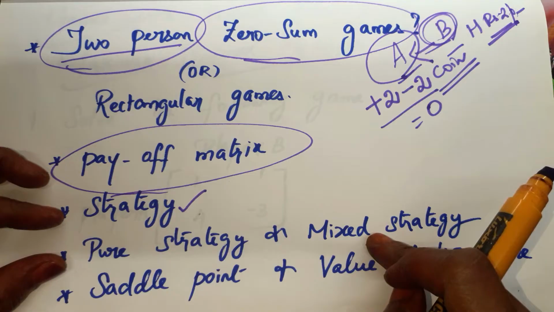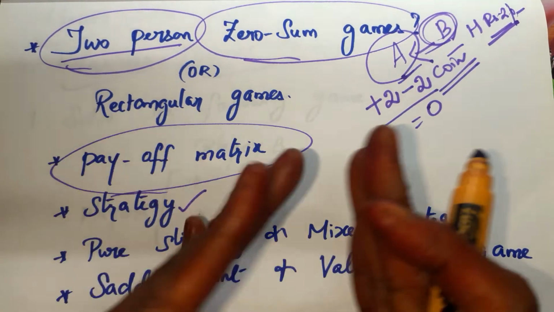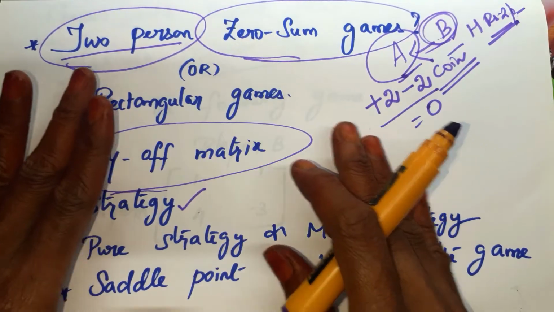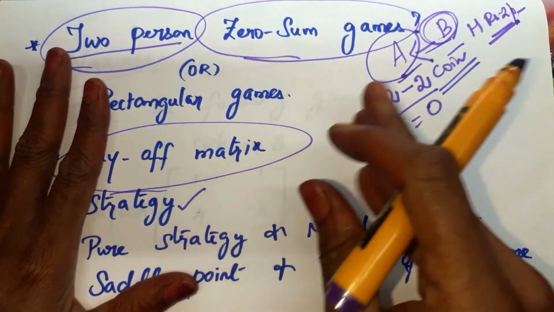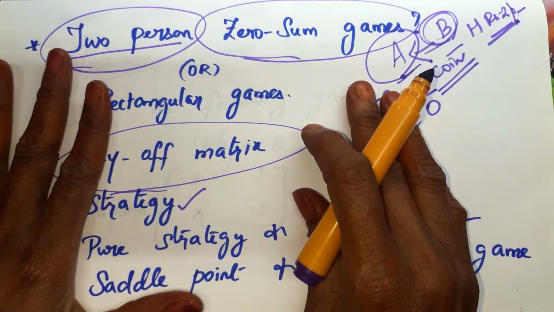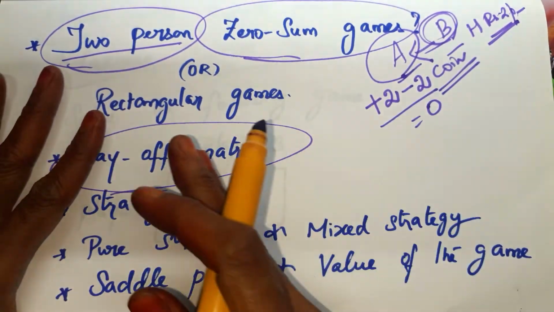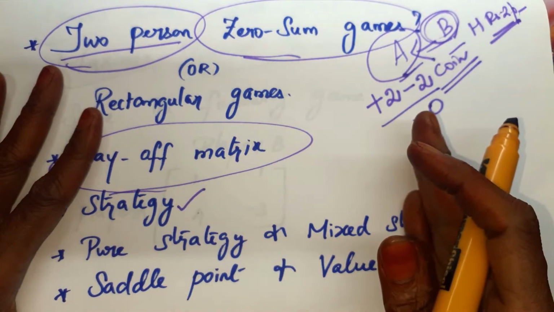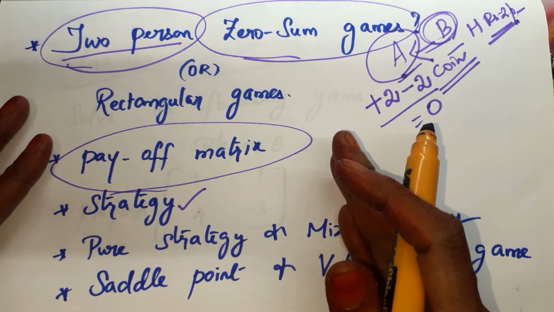Strategy means what? It is a rule that the player is going to follow, right? So if you take two players, player A and player B, what strategy are they going to follow, what rule are they going to follow, what trick are they going to follow, that is it. But here we have two different types. One is pure strategy and the other is mixed strategy. This I will explain when the problem comes, okay?